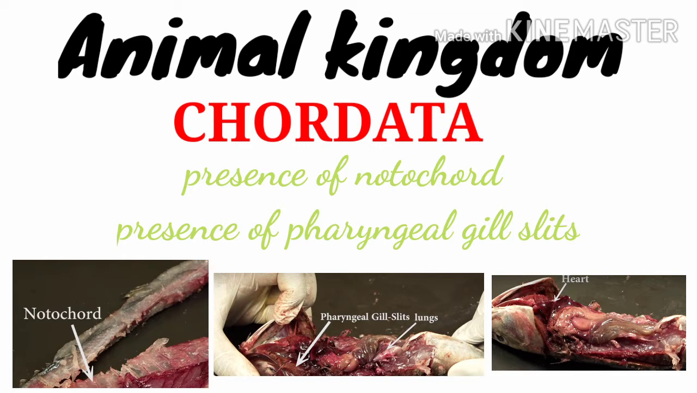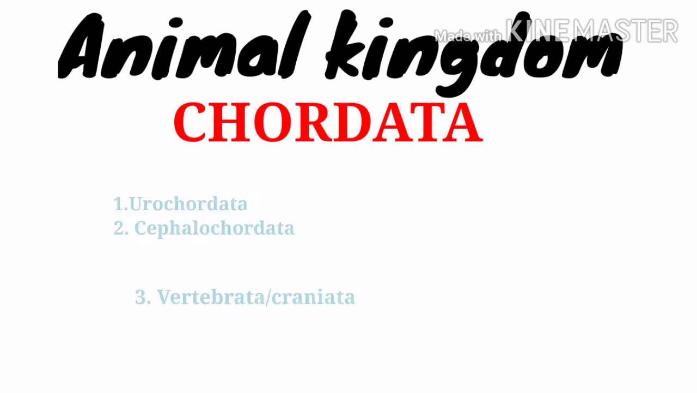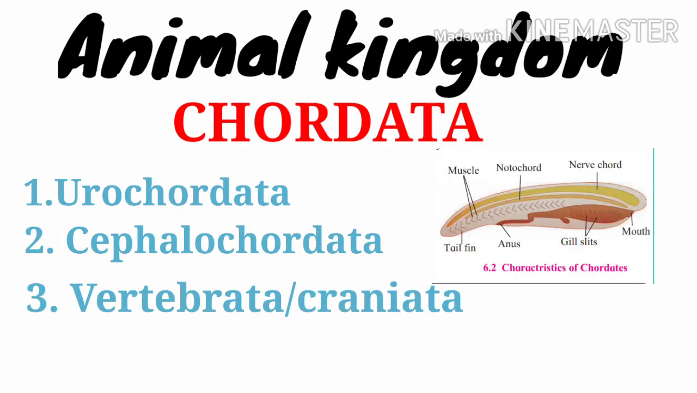There are pharyngeal gill slits. They have a single tubular spinal cord present on the dorsal side of the body, that you will be seeing further. Heart is present on the ventral side of the body. Chordates are classified into three subphyla. They are Urochordata, Cephalochordata and Vertebrata.